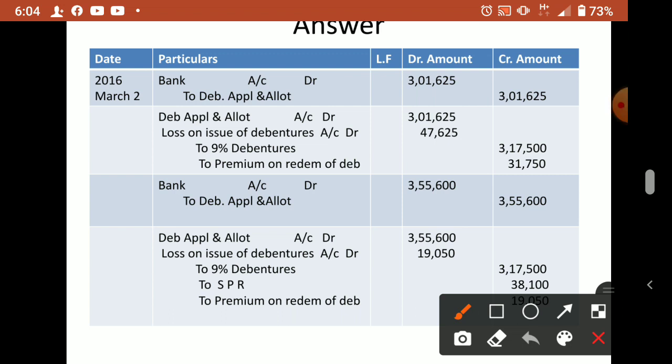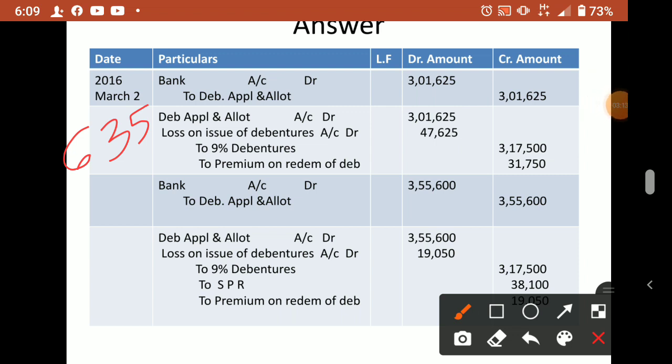So what is the number of debentures? 635 into issue price. The issue is at a discount, correct? So issue at a discount means 500 minus the discount. What is the discount? We'll check.